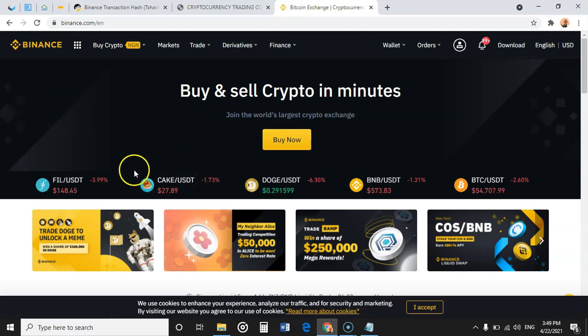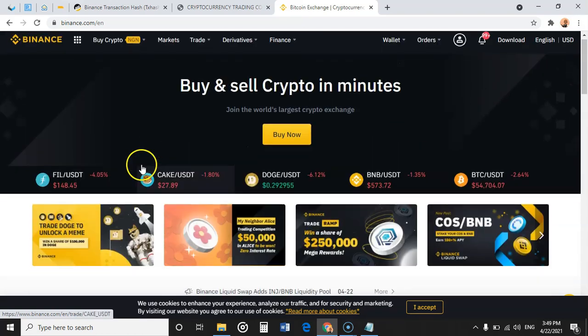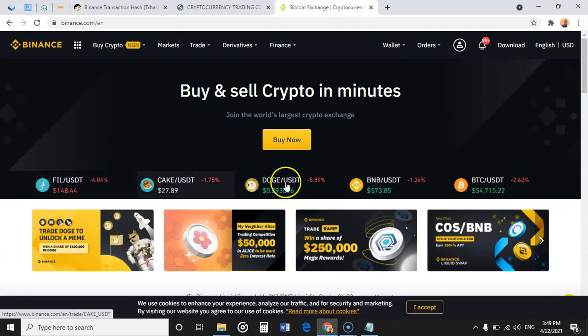As you can see, this is the slide where you can have access to those coins that are trending on Binance. You can see Bitcoin, BNB, Doge, Cake, Filecoin. They are currently trending because there's a trading competition on Binance.